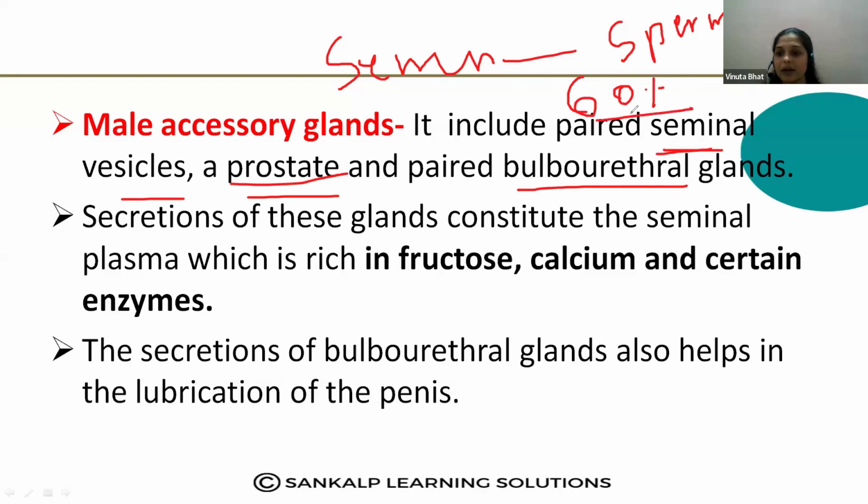That 60% fluid is secreted by the seminal vesicles. The remaining 20% is secreted by the prostate gland. Like this, these glands are helping in the transfer of the sperms into the penis.